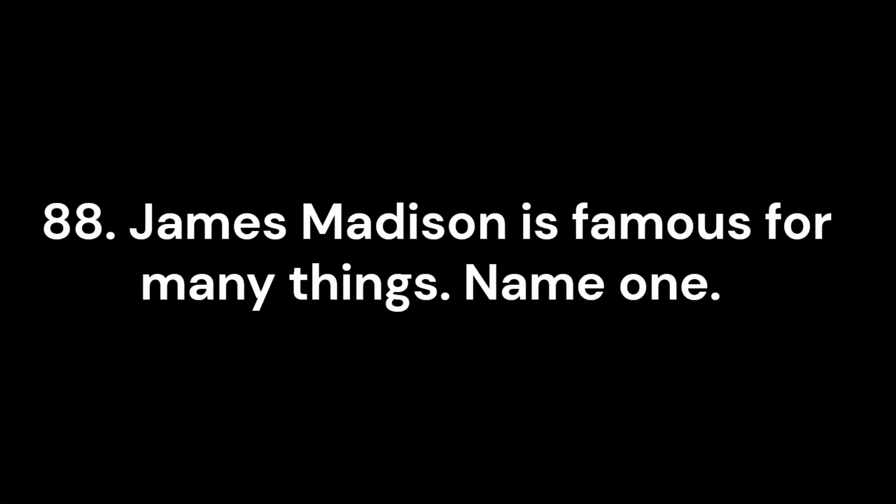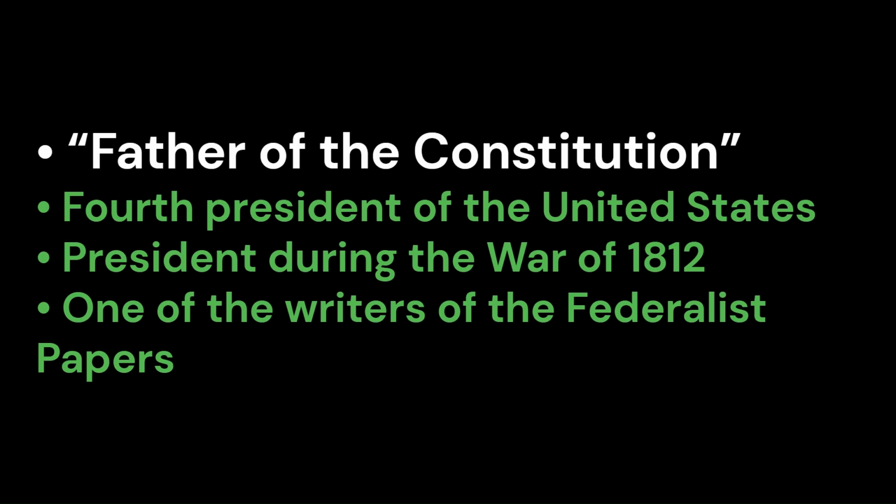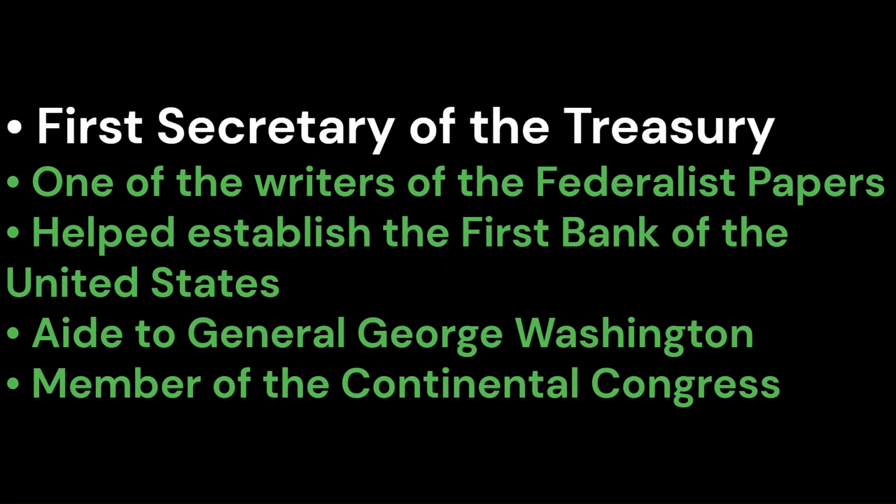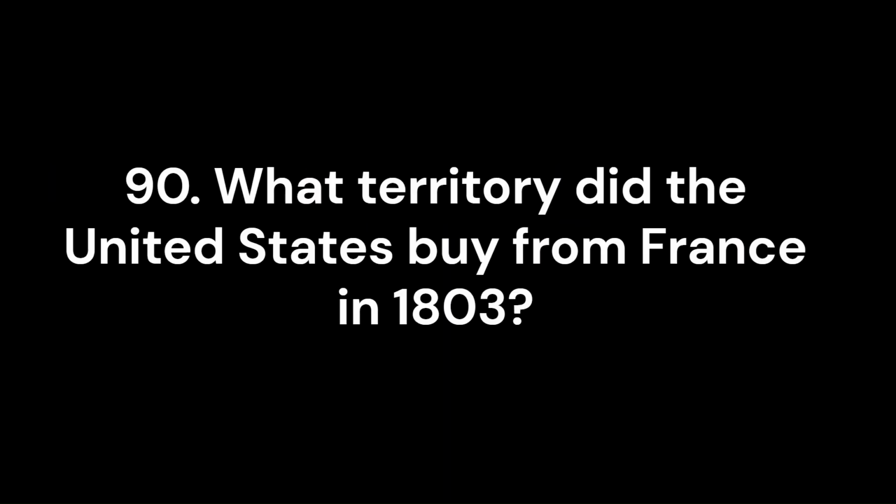88. James Madison is famous for many things. Name one. Father of the Constitution. 89. Alexander Hamilton is famous for many things. Name one. First Secretary of the Treasury. 90. What territory did the United States buy from France in 1803? Louisiana Territory.